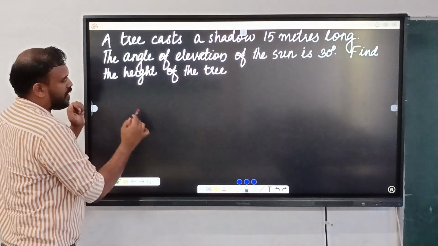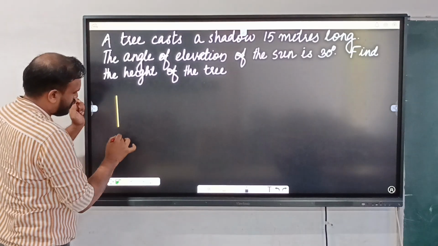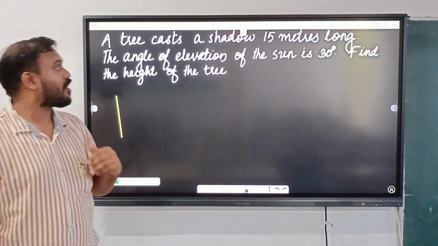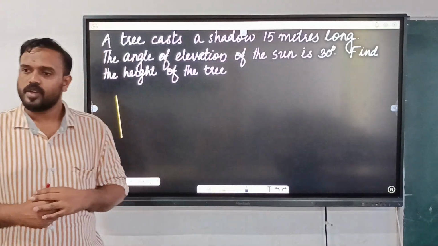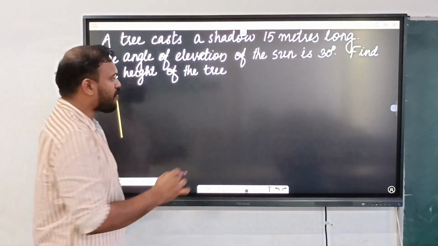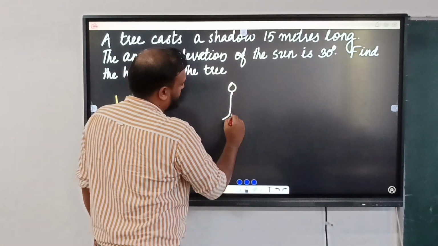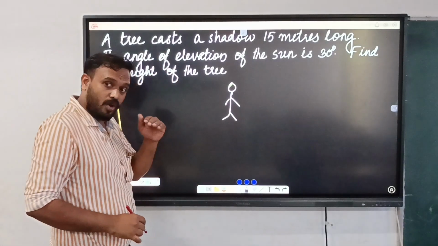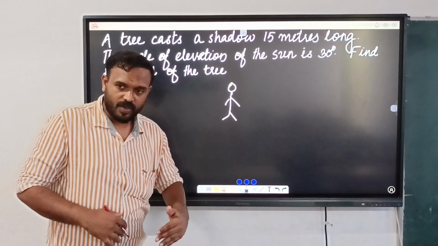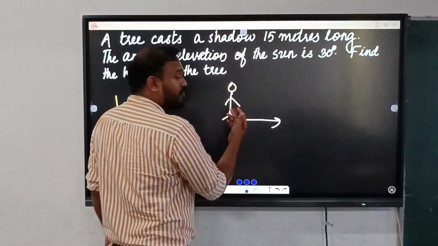So a tree casts a shadow. Suppose here is a tree, and it casts a shadow 15 meters long. Normally, where does the shadow start? In the case of a human being, our shadow starts from the foot, yes. So our shadow starts from the foot only.